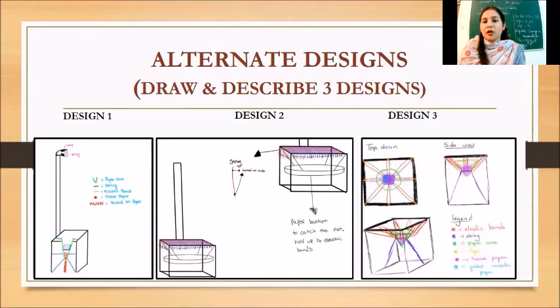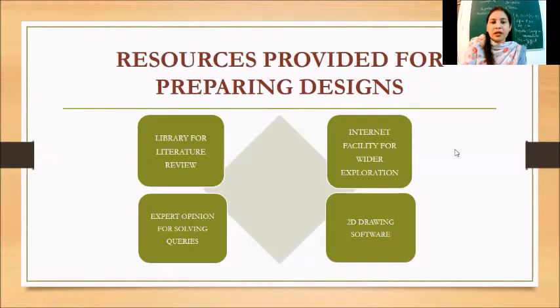And these are some alternative designs that my students have designed. You can see in the first design, there is a mesh of bands. And in the second design, what is so important, the mesh has been kept at the top, right? But it is loose. It is not bound from the bottom. In the third design, there is a cone in the middle and elastic bands have been attached there, and it is also tied from the bottom. So these are the resources as I discussed.